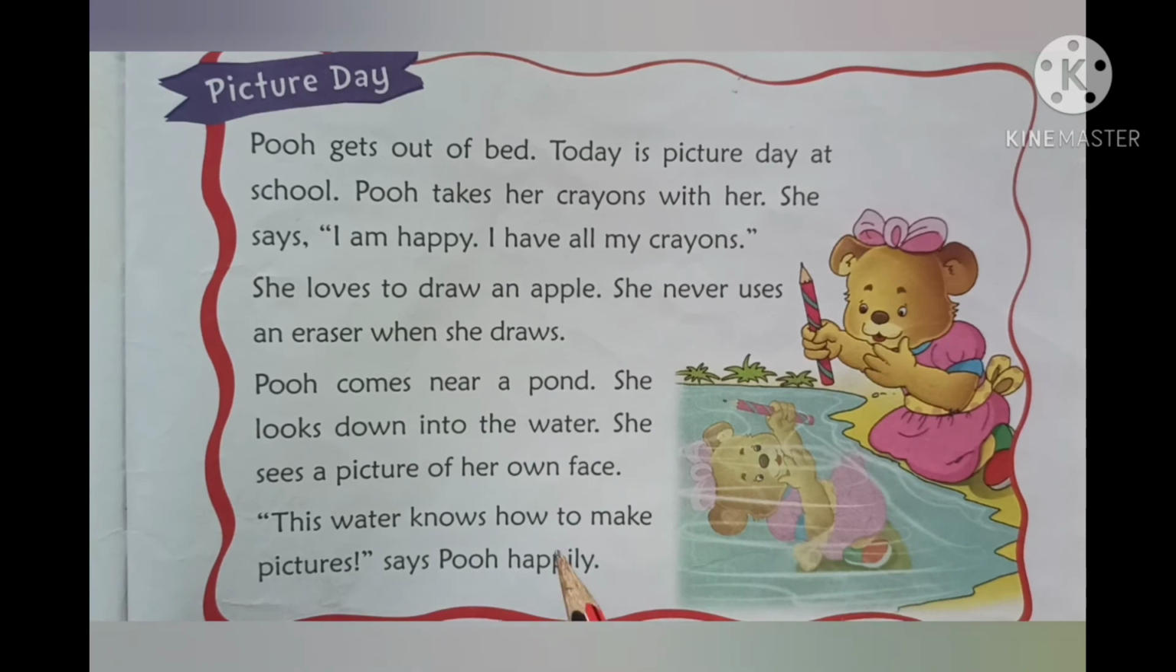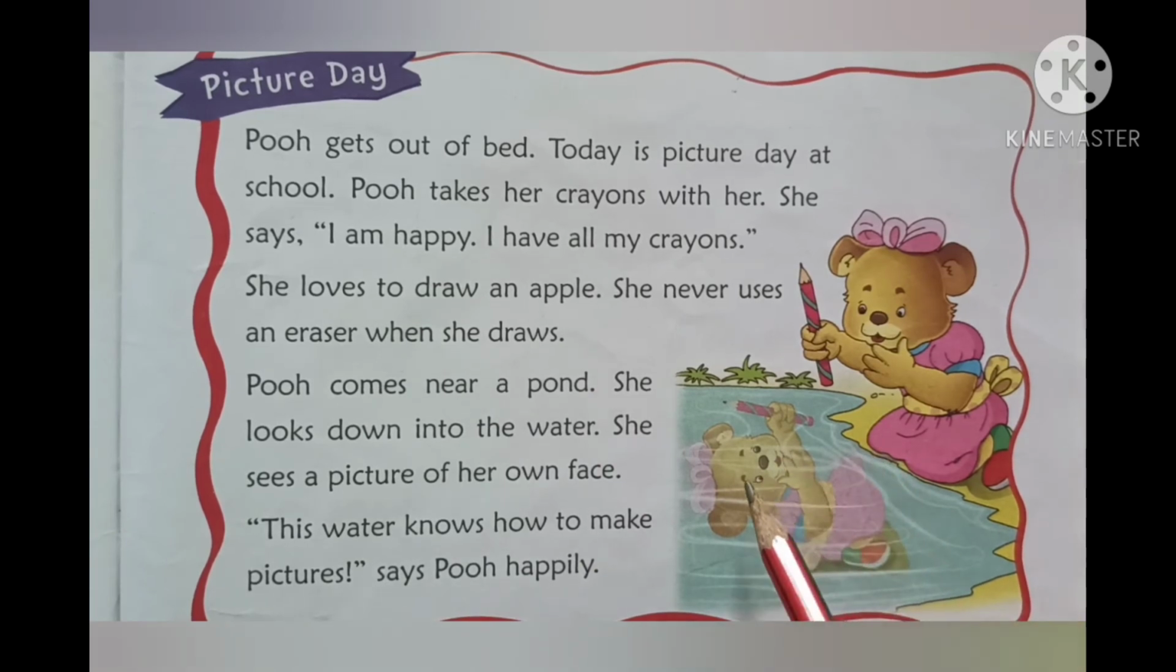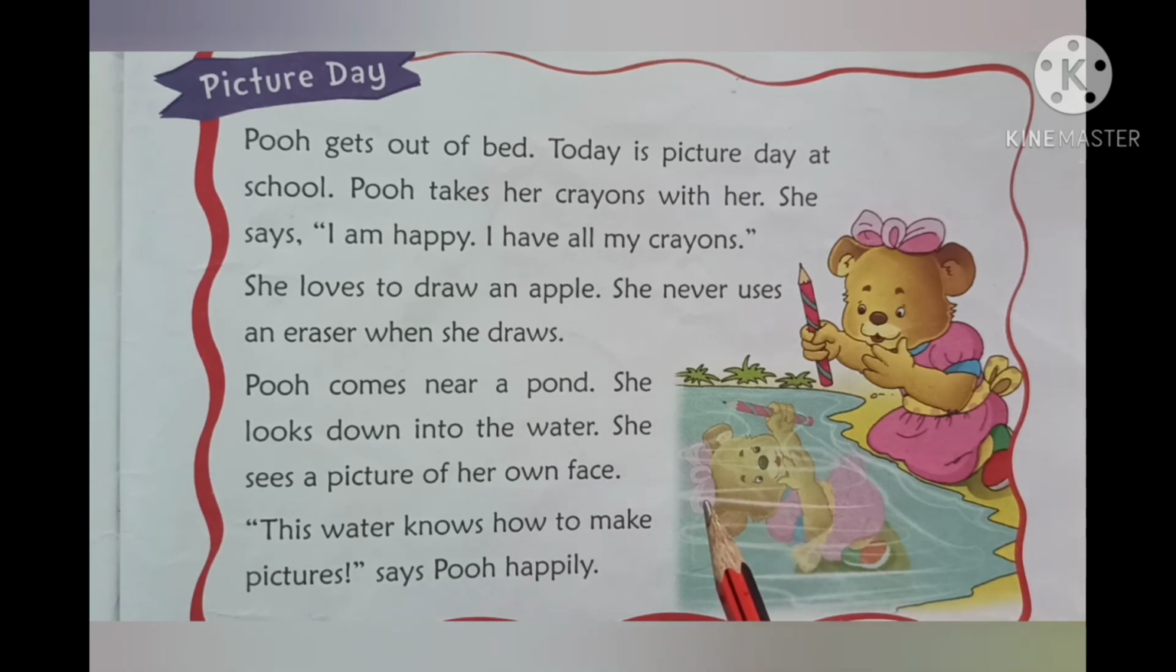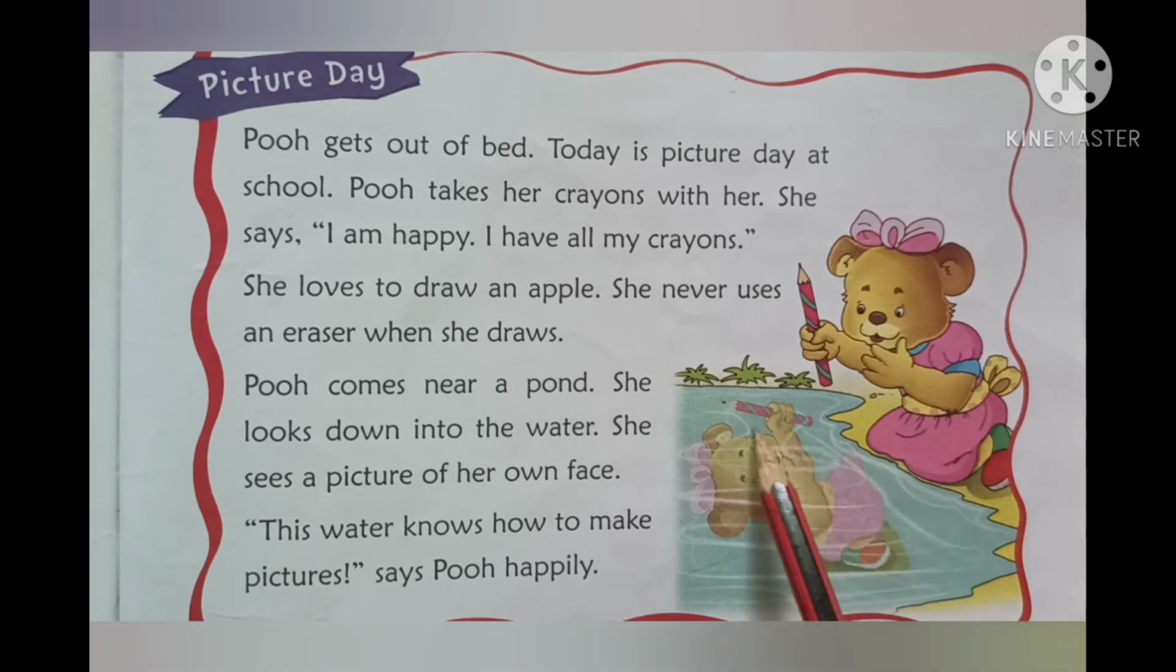So Pooh comes near a pond. So she is now ready to go to school and she has now reached a pond. And she just looks into the water of the pond and she sees that her own picture or her own face is seen in the water. So can you see this? Here is Pooh sitting, and here she can see her own reflection.